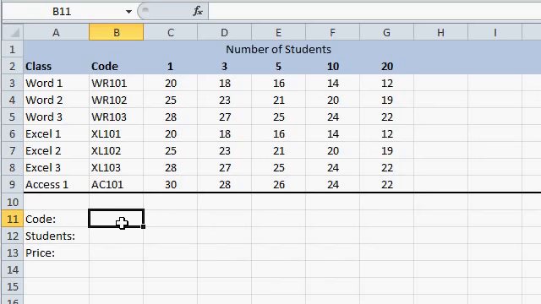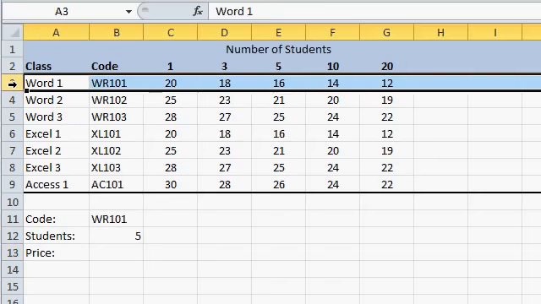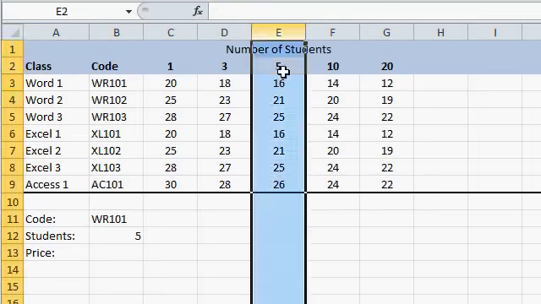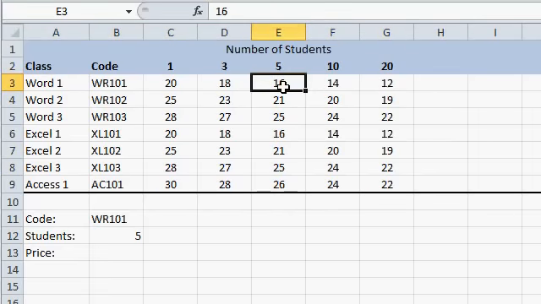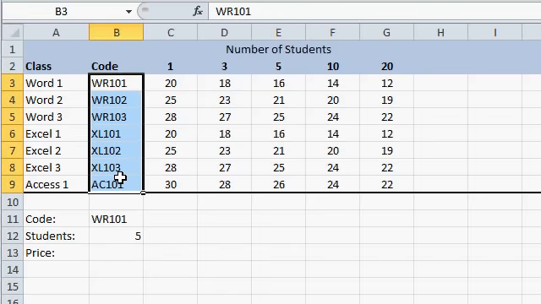So let's say I've got Word 101, so WR 101. The number of students, let's say 5. Now how do I figure out the price looking at Word 101 and 5 students? I need that number right there. Well, first I need to figure out in what position in this column does Word 101 exist? Well, it exists in the first position. So we need Excel to figure that out.